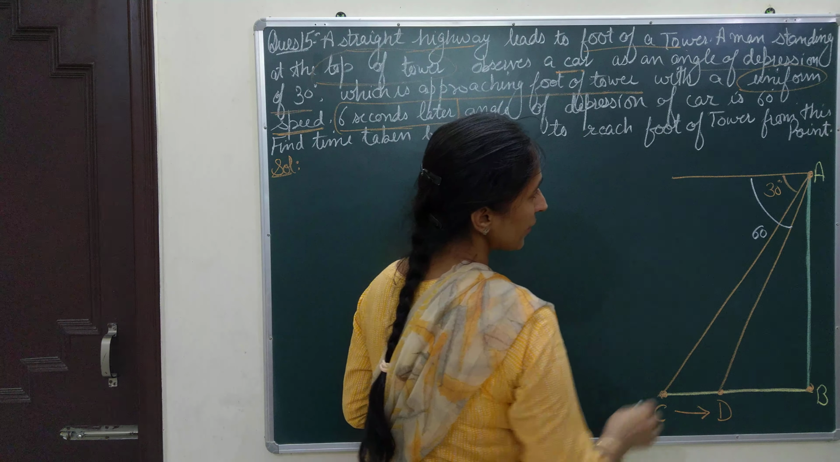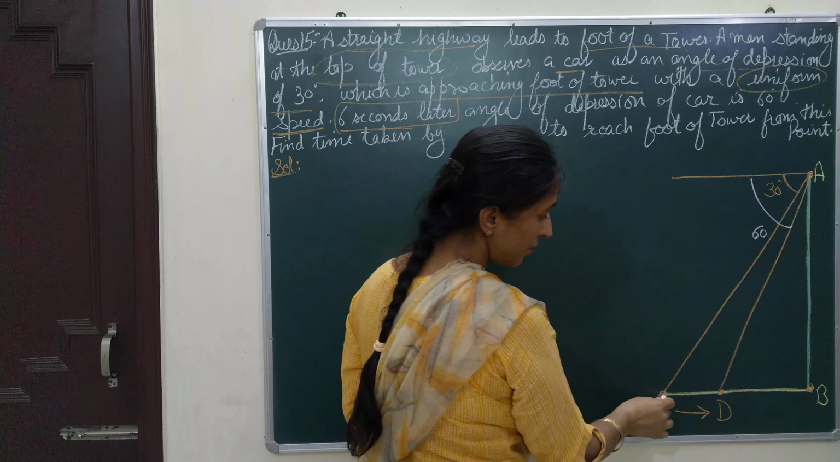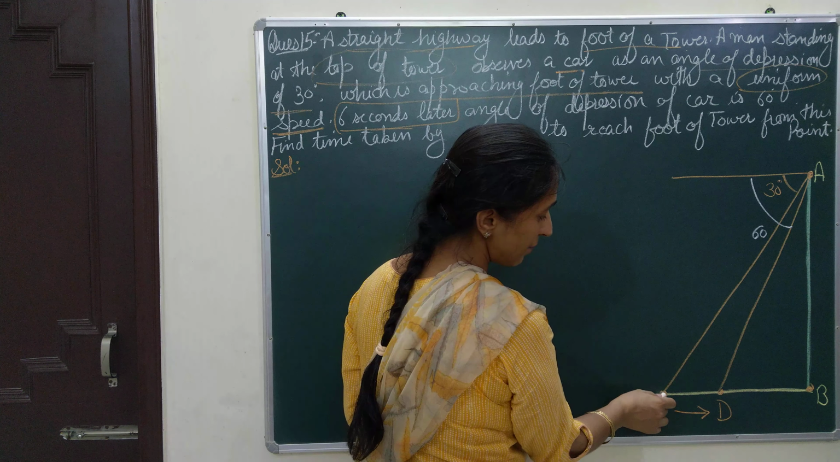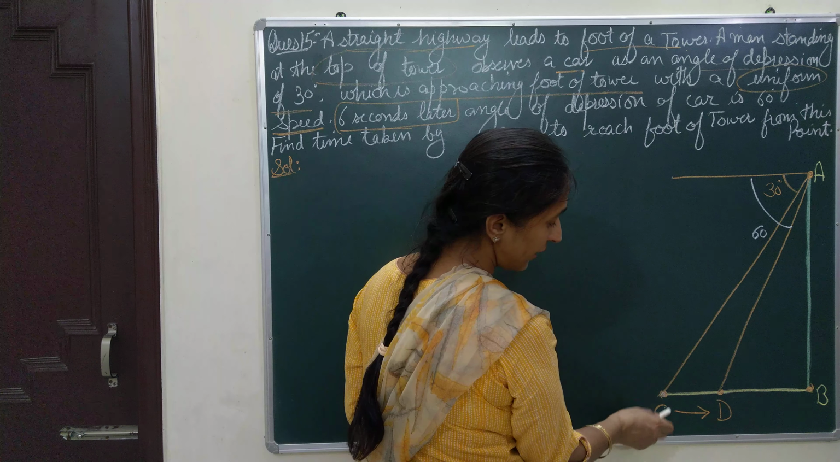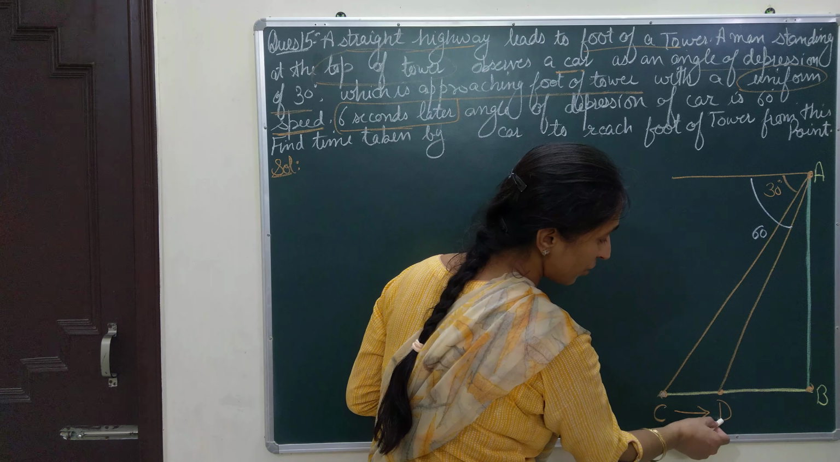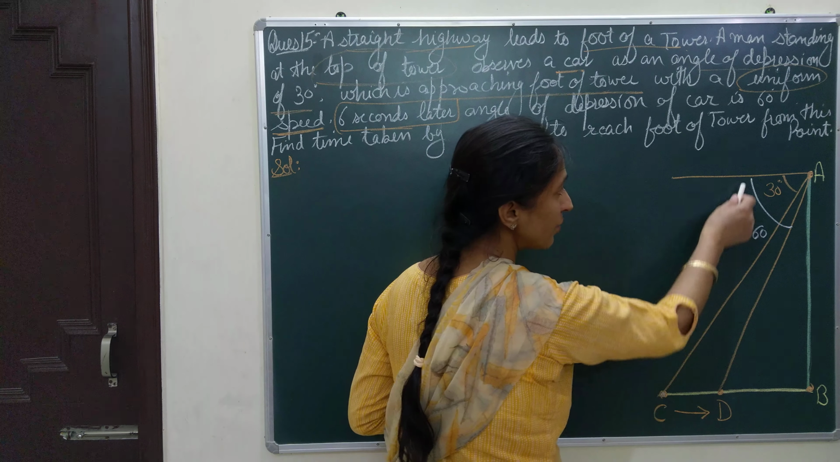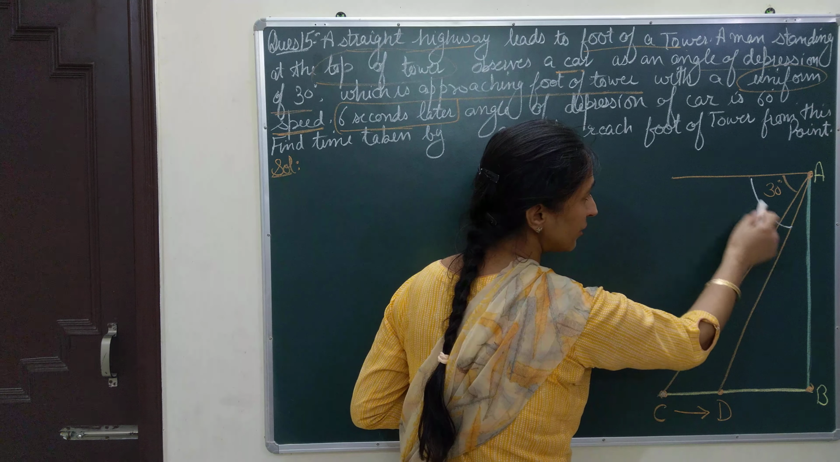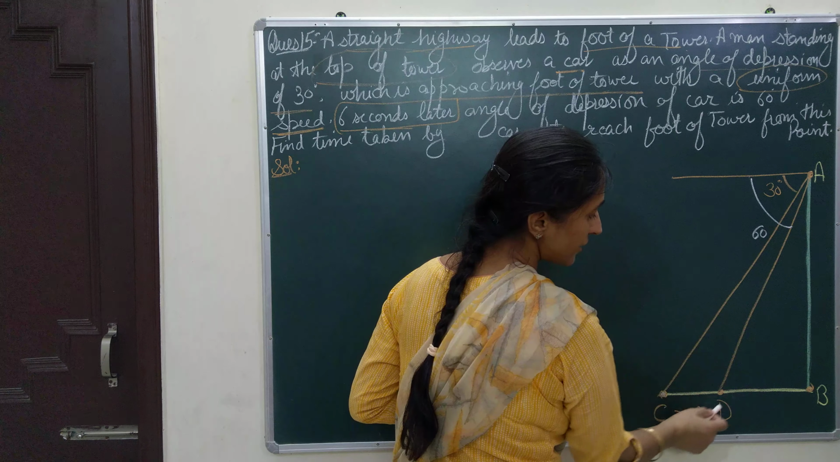Earlier it was 30 degrees when the car was at point C, and after 6 seconds the car must have traveled some distance. Suppose the car reaches the new point D, and when he observes again he finds that the new angle which is formed is 60 degrees.